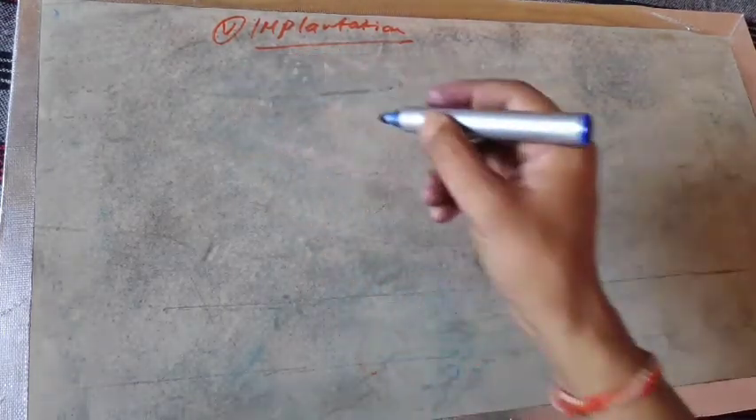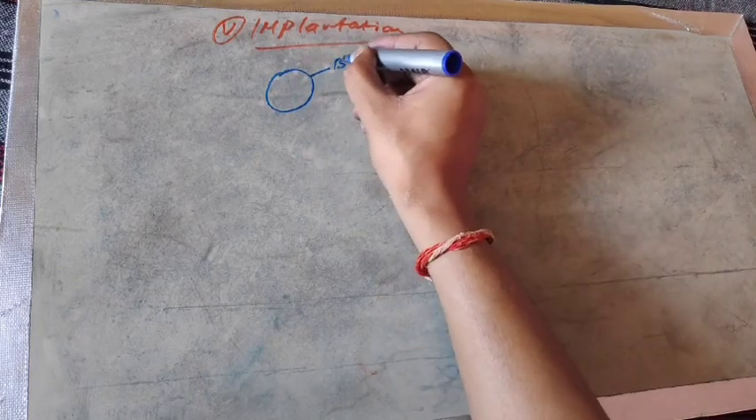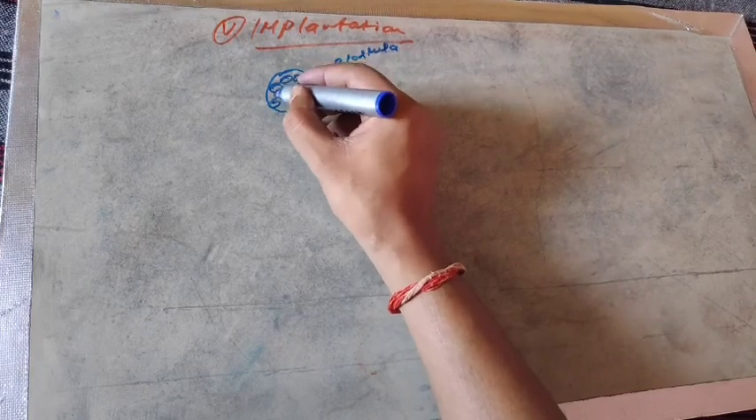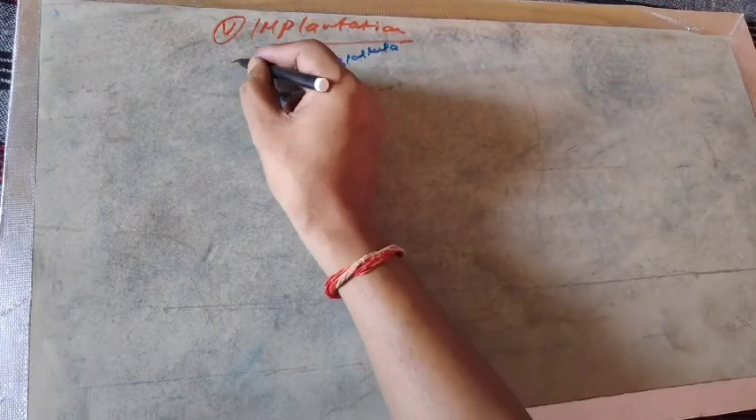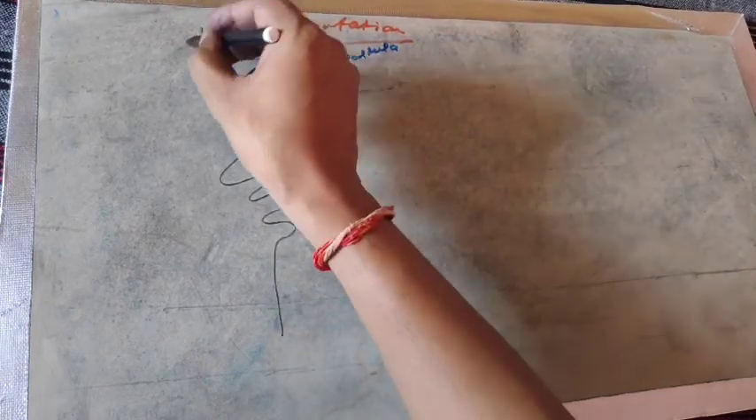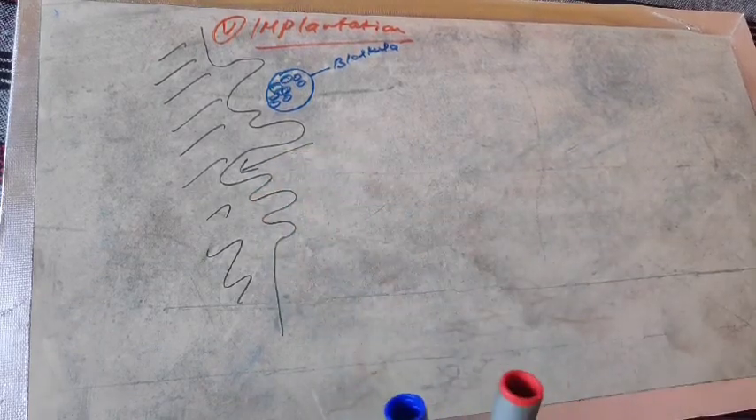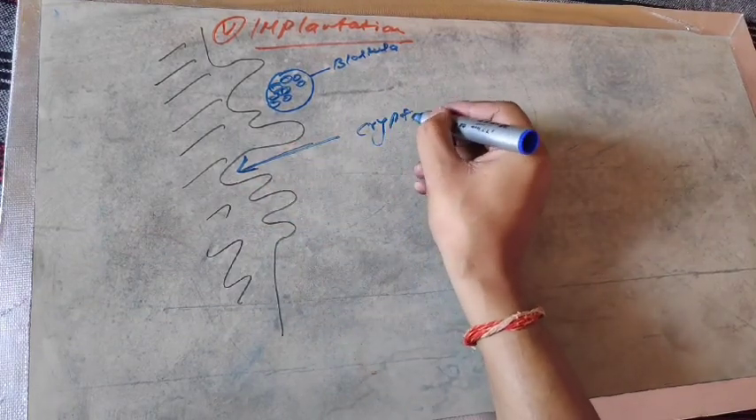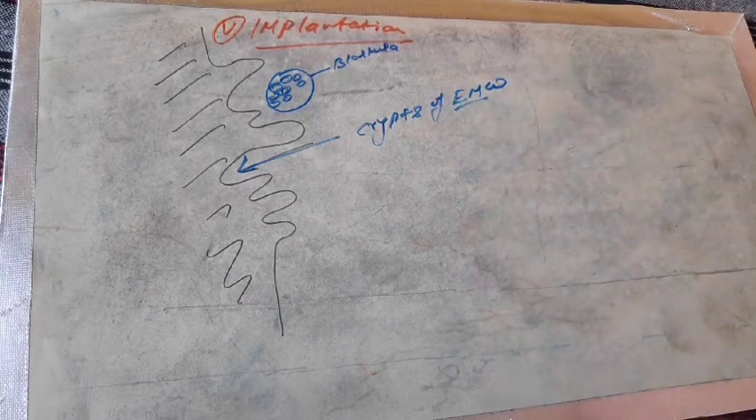Now when the blastula reaches the endometrium wall of the uterus, suppose that this one is the blastula stage having the inner cell mass, then it will reach the endometrium wall of the uterus. This is the endometrium wall of the uterus, a very broad structure, and you can see there are so many crypts in it, so many ridges in it, and those ridges are known as the crypts of the endometrium wall of the uterus.